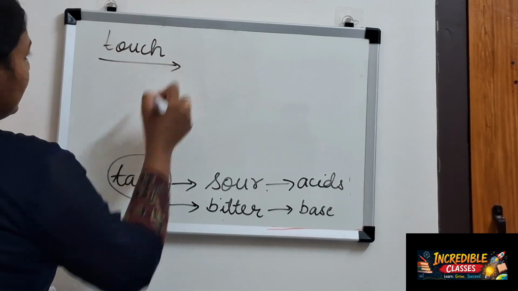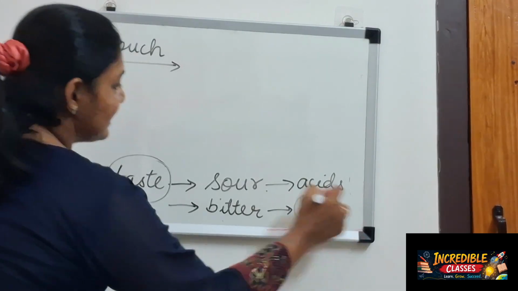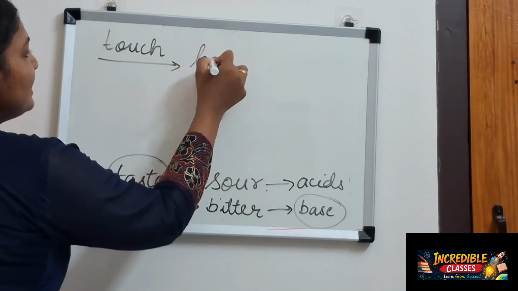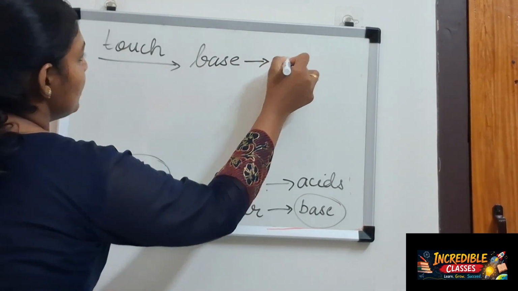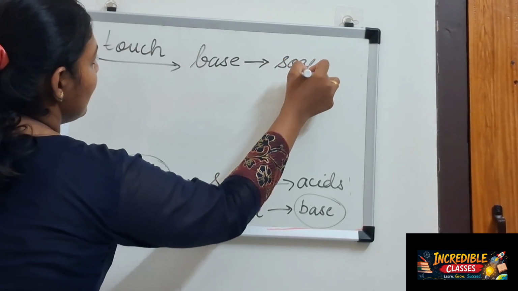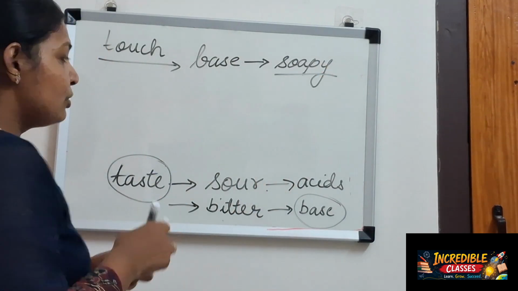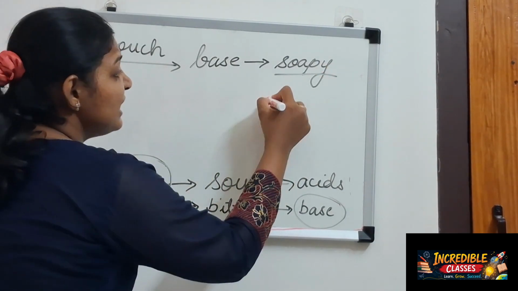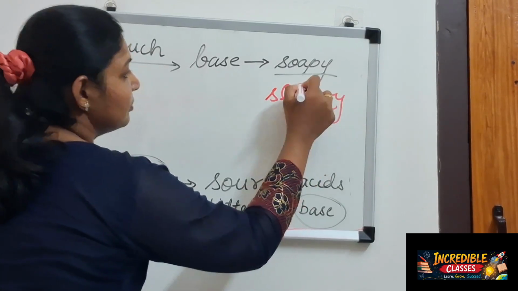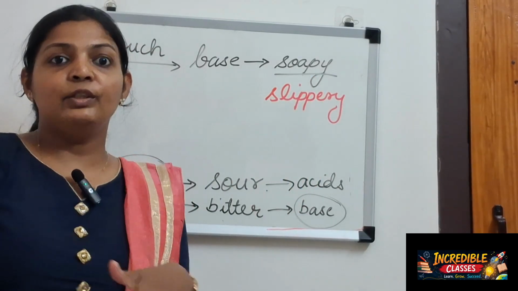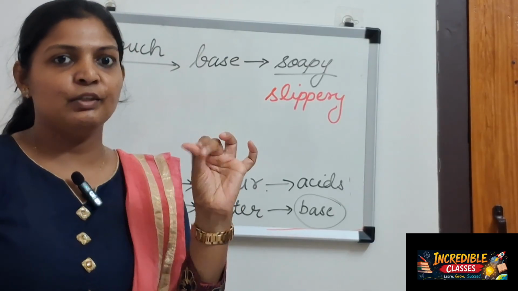We can also touch to identify. Why do I say touch? Because these basic substances usually are soapy to touch, that is, soapy or you can say slippery. When you go for bathing and use a soap, what kind of feeling do you have?